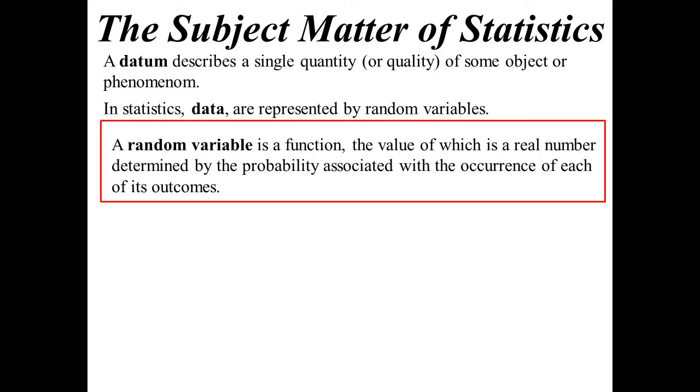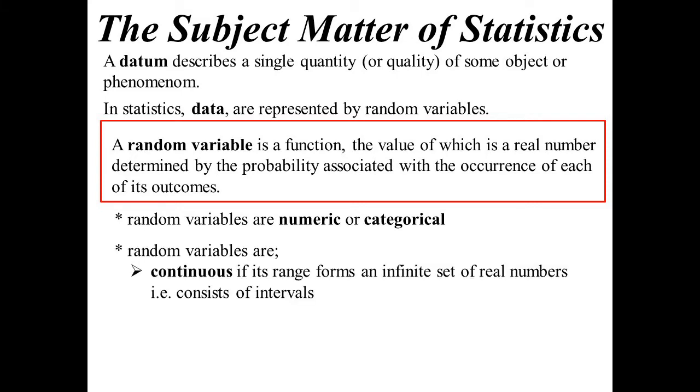And a random variable we saw, it's some function. We could end up writing there's some function, the value of which is going to be a real number, which is determined by the probability, and there's that link between probability and stats associated with how often the outcome happens. So random variables, they can be numeric or categorical. Random variables, they can also be continuous.